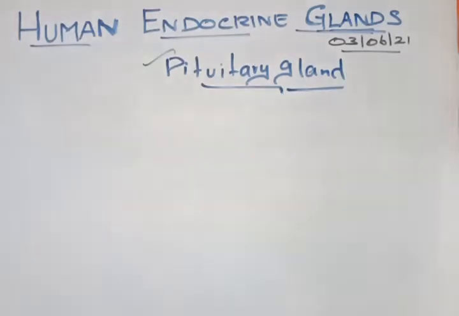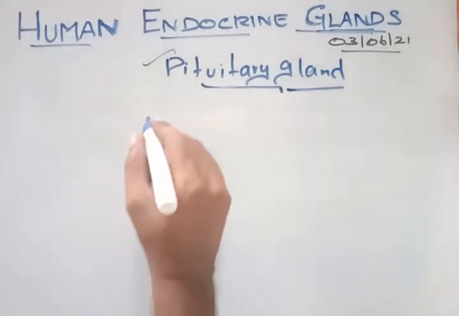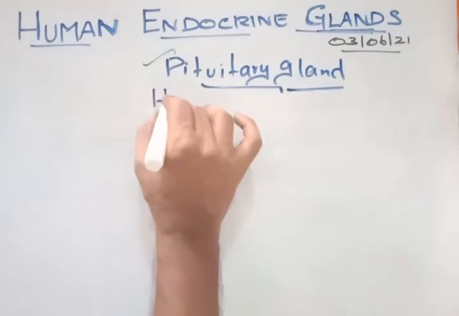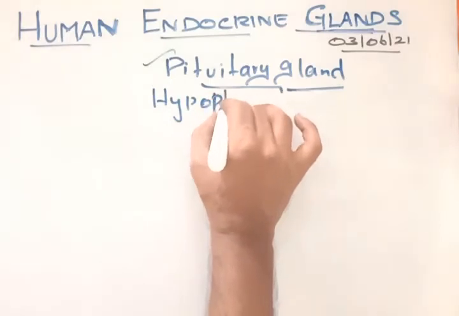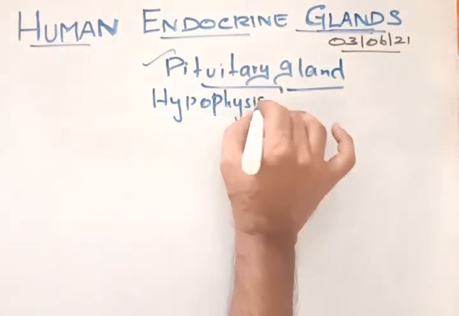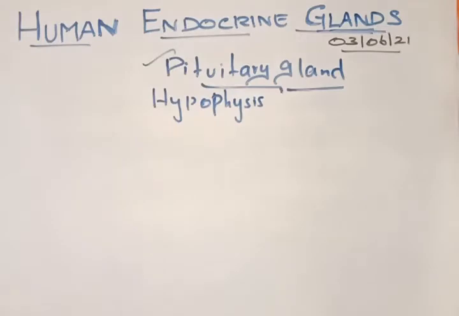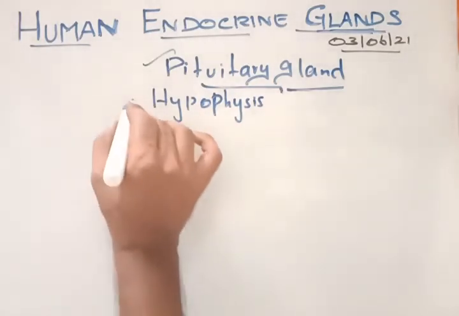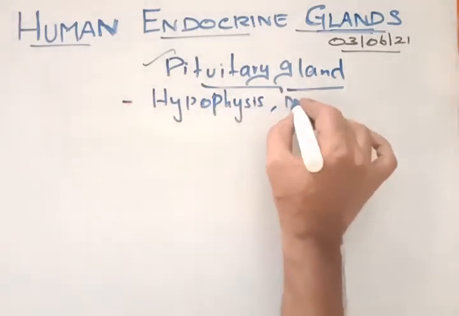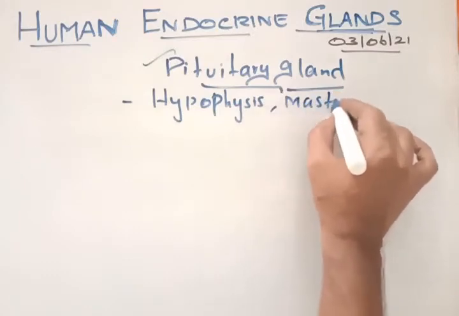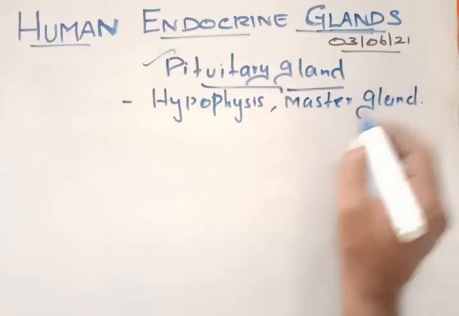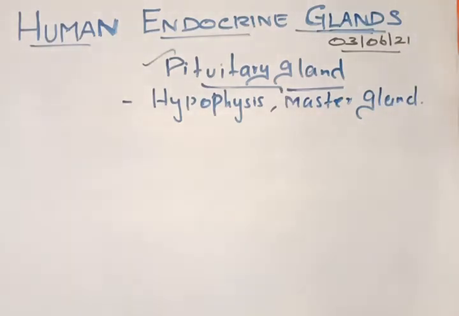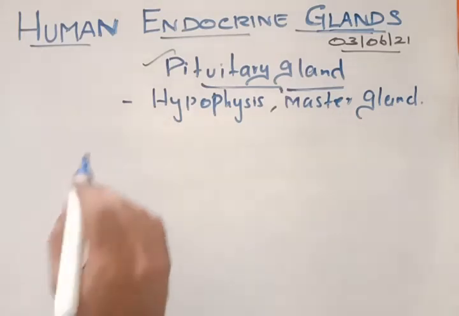Now we will talk about the pituitary gland in detail. The other name for the pituitary gland is hypophysis. And we know the pituitary gland is also called the master gland, because it controls all the other glands in our body. Now where is it located?